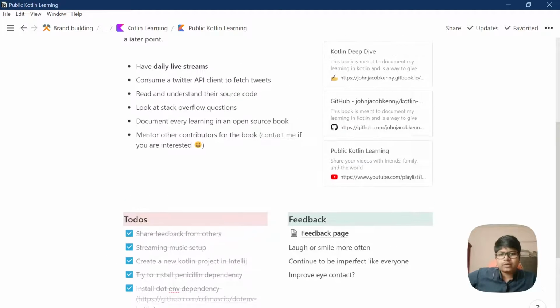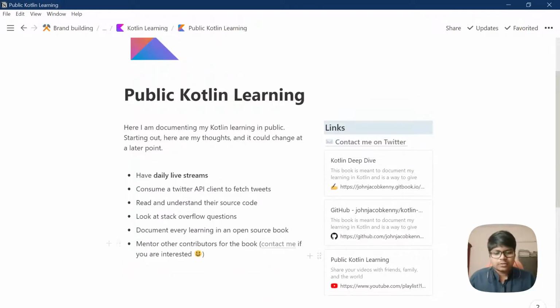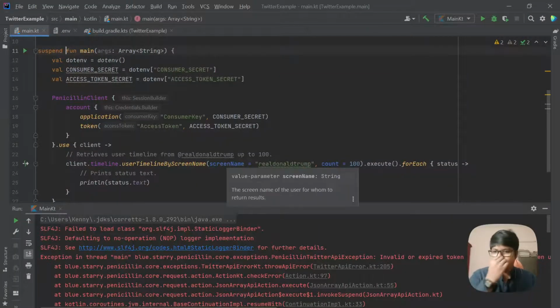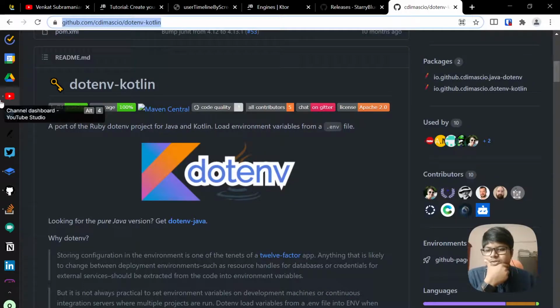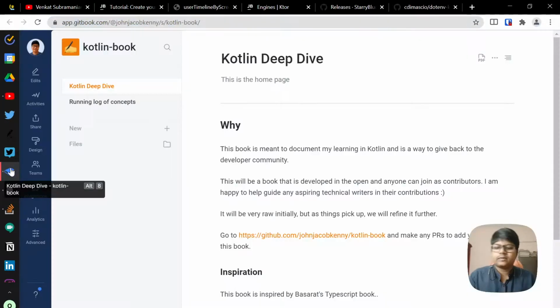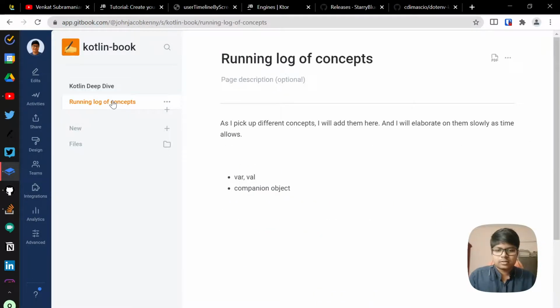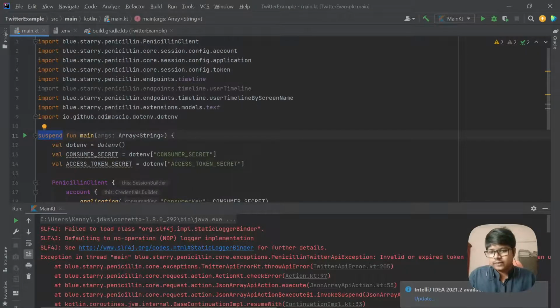What about our learning? So if I come back here, let's see, what did we learn here? We can talk about suspend function. Okay, what is a suspend function? So I'll just note it down for now, and we will come back to it later. So suspend function, what that is, that we will look at.